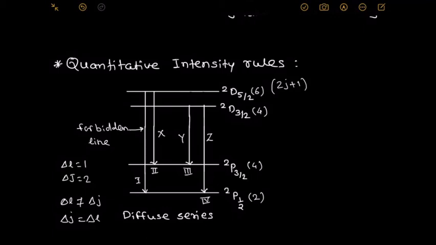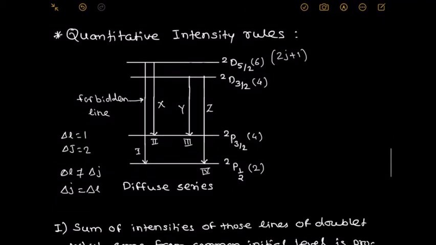The second rule: the sum of intensities of spectral lines which end on a common level, here doublet P 3 by 2 as well as doublet P half, is directly proportional to the quantum weight of that level.